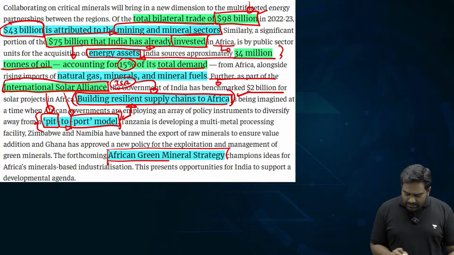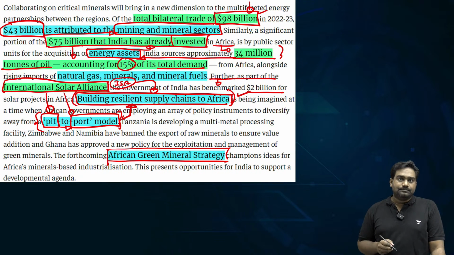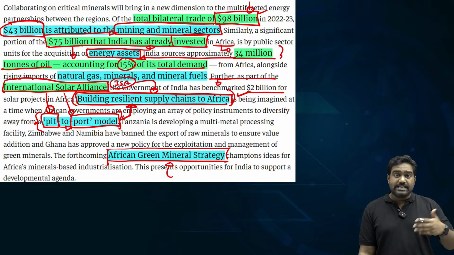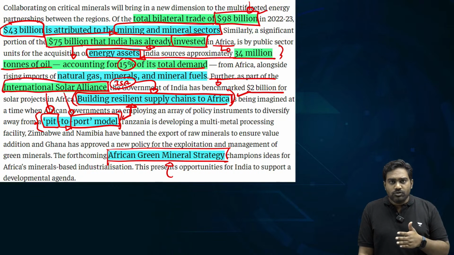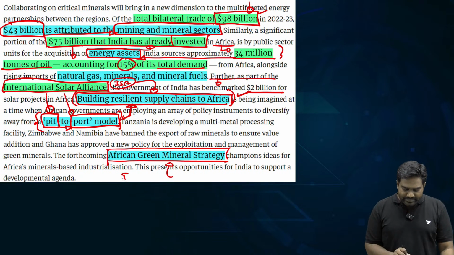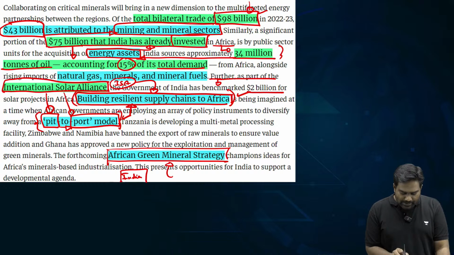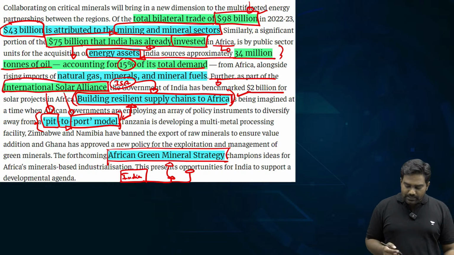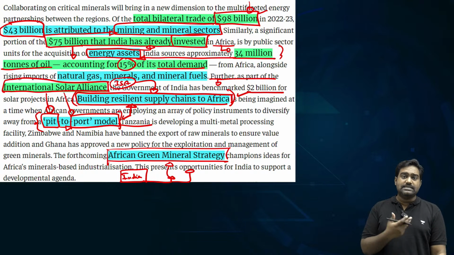So African countries have launched a green mineral strategy focusing on green minerals, which are going to play a role in the transition that we are seeing in the world of energy. As the world moves away from fossil fuels and increasingly adopts clean, renewable forms of energy, African countries, which are going to play a key role in supplying these essential minerals, have adopted a green mineral strategy to secure the supply chains. So India can work with them, be a part of the African green mineral strategy to secure the supply chains. So we are working with various countries like Tanzania, Zambia, Zimbabwe.